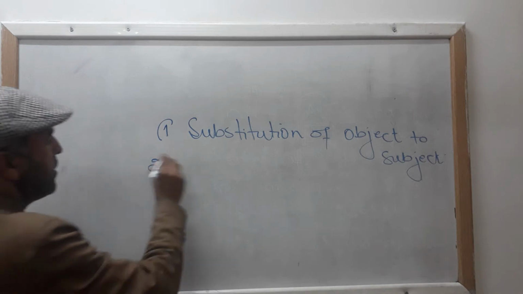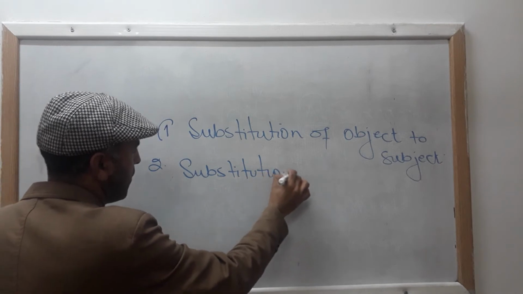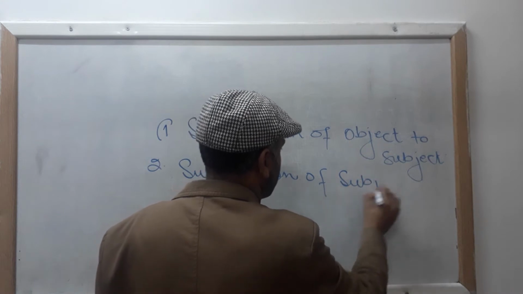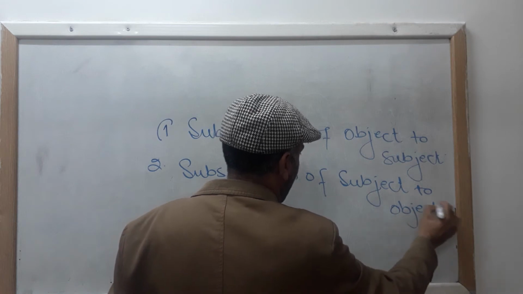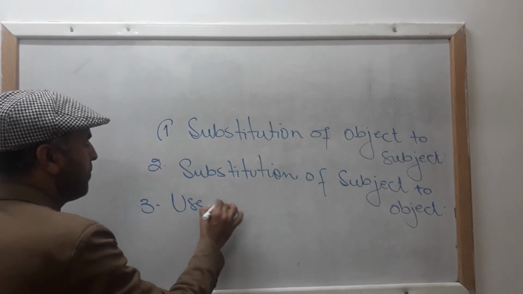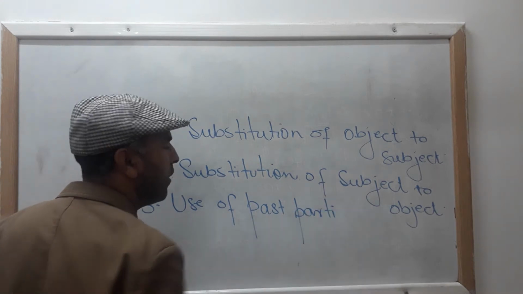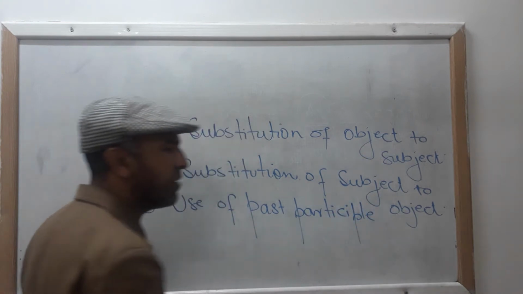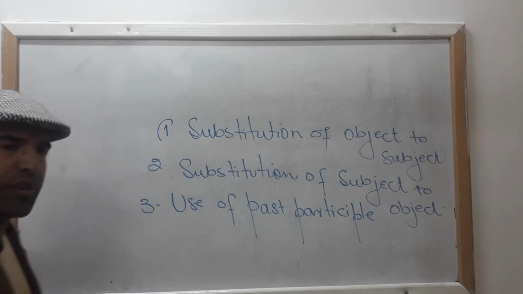Number two, substitution of subject to object. Number three, use of past participle form. Use of past participle, which we call third form of verb. It is to be kept in mind that we always use the third form of verb, which we call past participle, in passive voice.